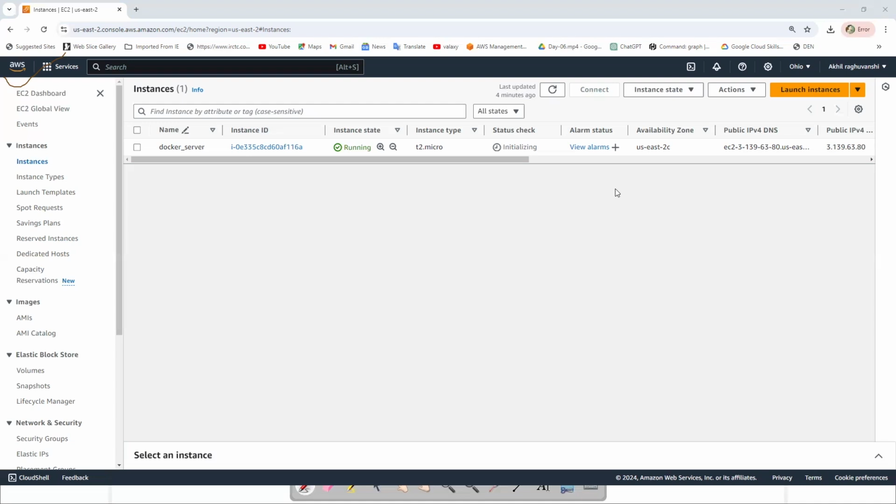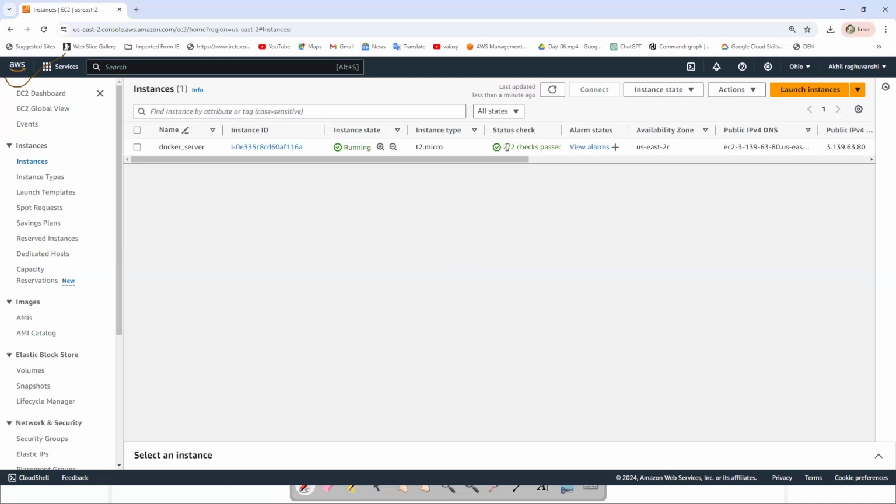The functionality will be the same. Here we are creating an EC2 instance. With Microsoft, we create a virtual machine, and with Google we can create the same kind of virtual machine on Google Cloud.